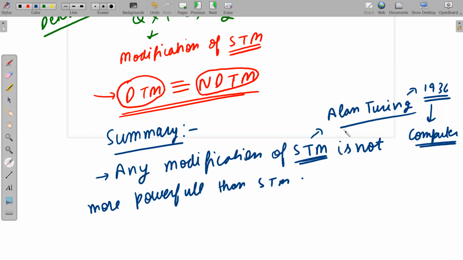Okay, so the amazing part is that in 1936 itself, Alan Turing said what a computer can do and what it cannot do. And actual computers were not invented until then. After 10 years, the actual computers were invented. But Alan Turing, 10 years before, said everything about computers, what they can do and what they cannot do. Isn't it amazing?